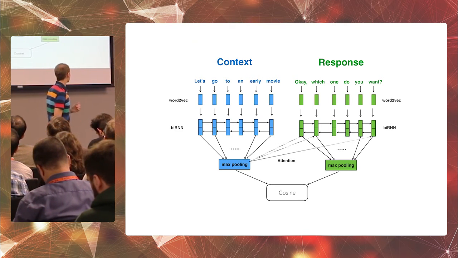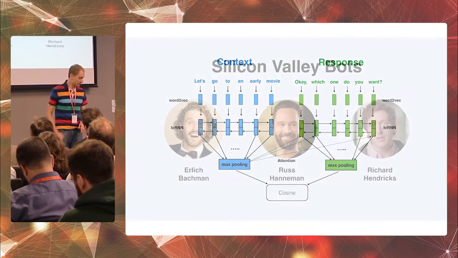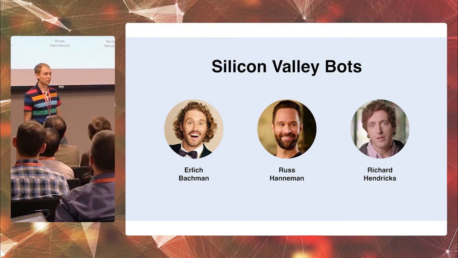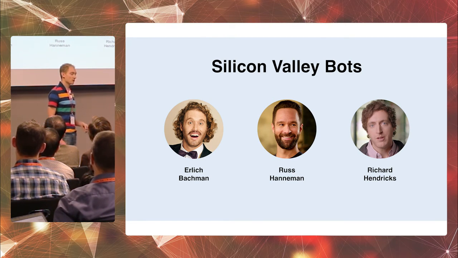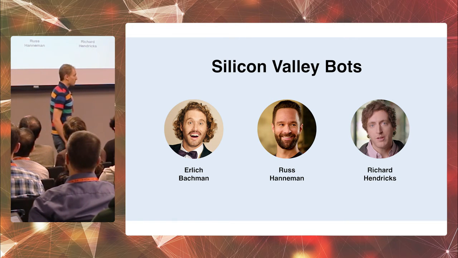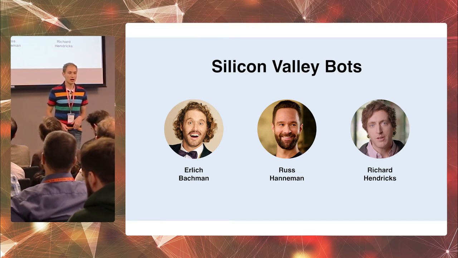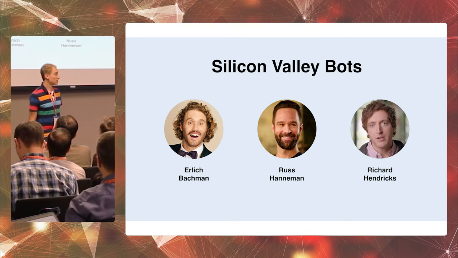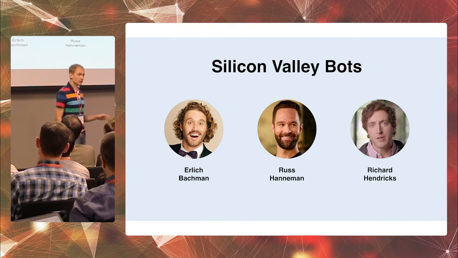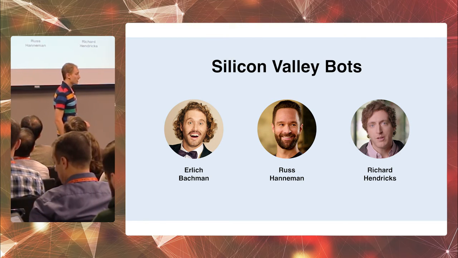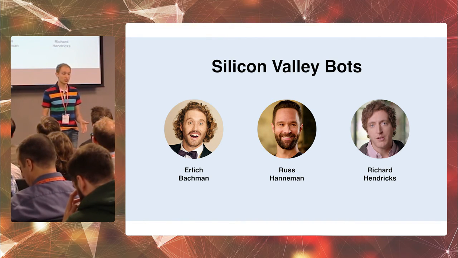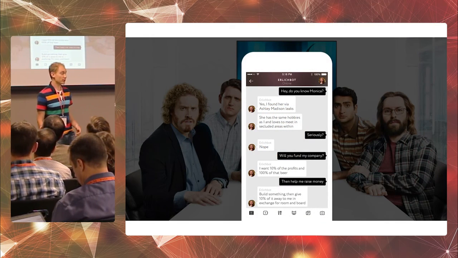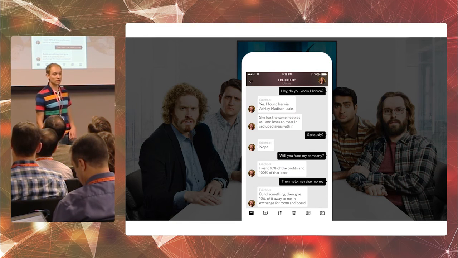Now let me show how we can use this technology in practice. In April, right for the premiere of the new season of our favorite show, Silicon Valley, we decided to make a bot for the characters of the show. We only had subtitles and tweets as a dataset for our deep learning model. For example, for Erlich, there's just 5,000 lines. And the great thing about the algorithm I told you about earlier is that this data was enough to build a bot that reflected his personality. Here is an example of a conversation our user had with my favorite bot, Erlich bot.